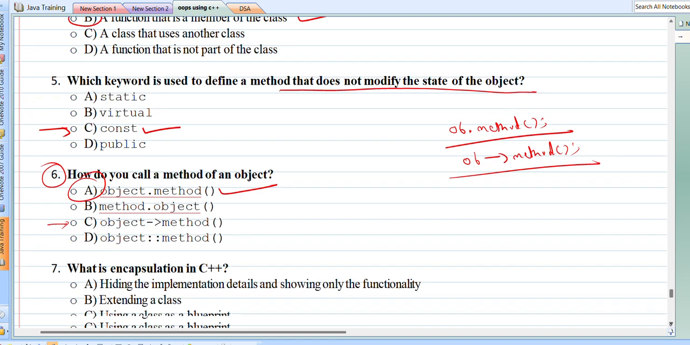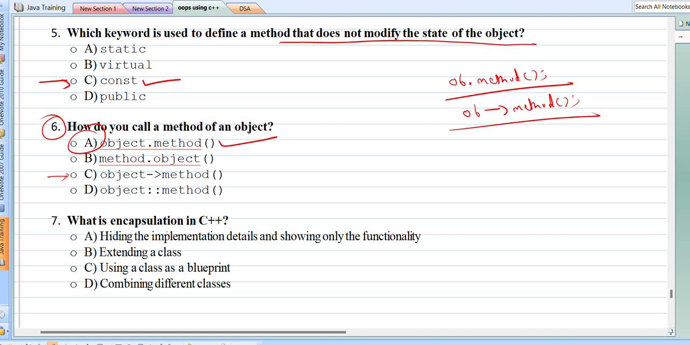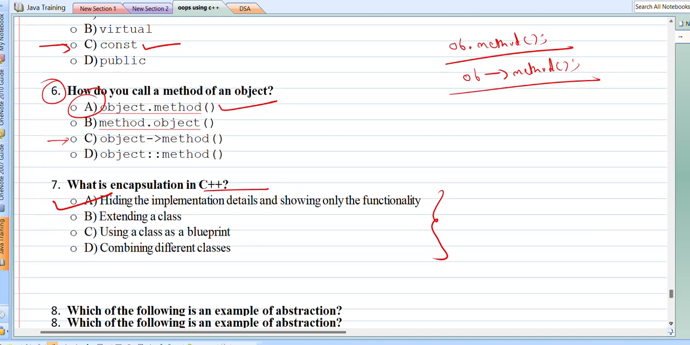Now the next question is, what is encapsulation in C++? So basically encapsulation means wrapping up of data and methods together into a single unit. It is basically used for hiding the implementation details, right? So out of these given options, the correct answer seems to be option number 1, hiding the implementation details. This is encapsulation.